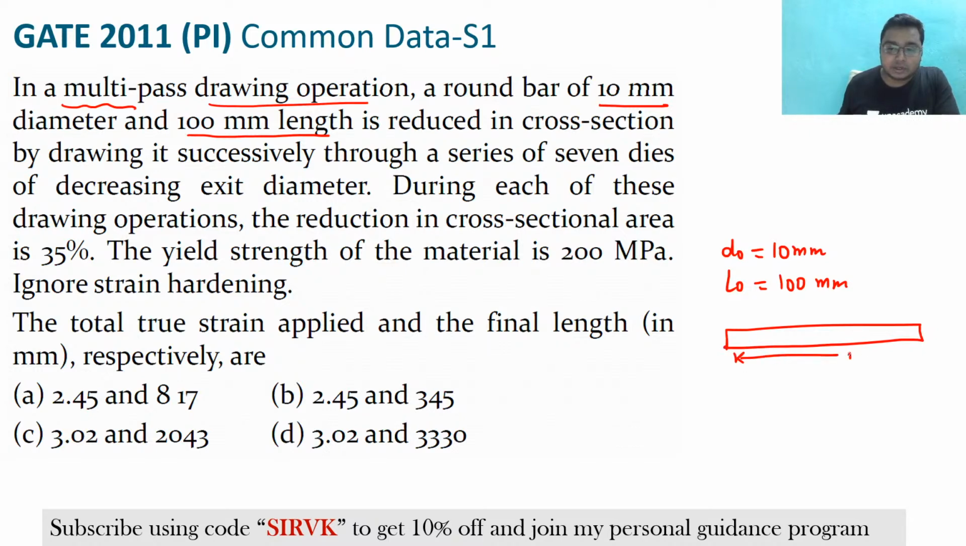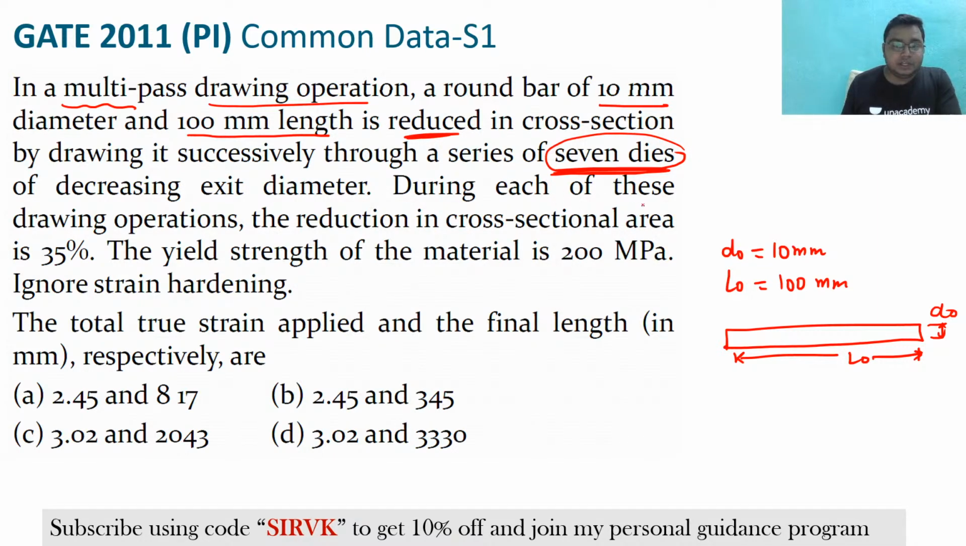Suppose this is a wire like that. Its length is L naught and its diameter is D naught. Clear? Now, this is reduced in cross section by drawing it successively through a series of 7 dies. So you are using the 7 dies to decrease its exit diameter.